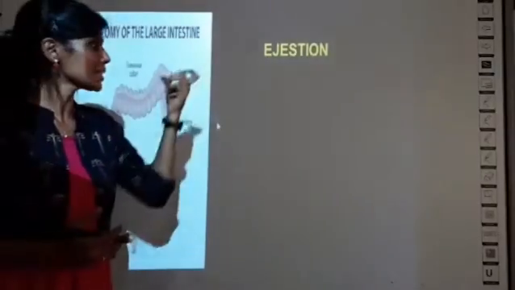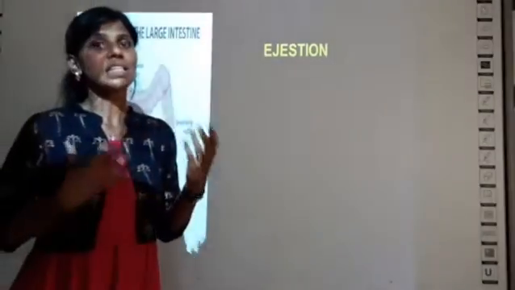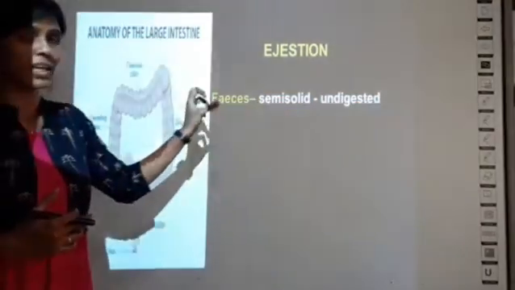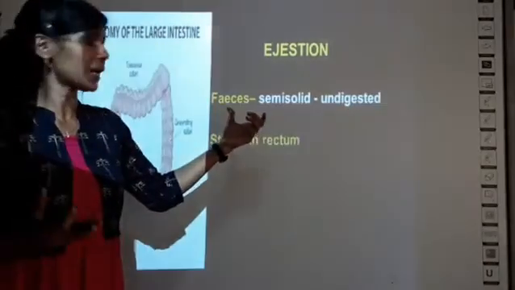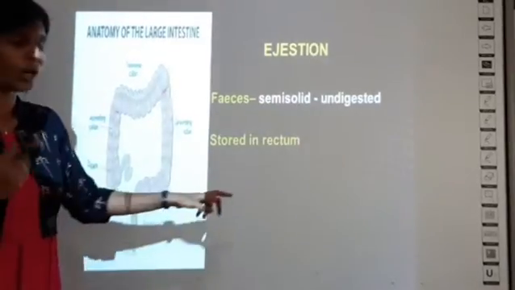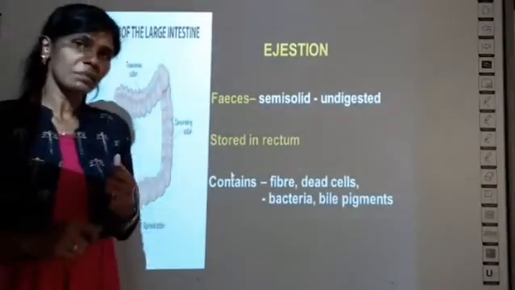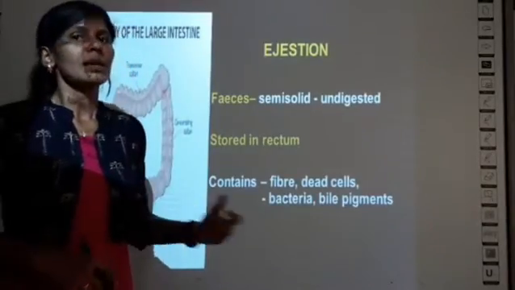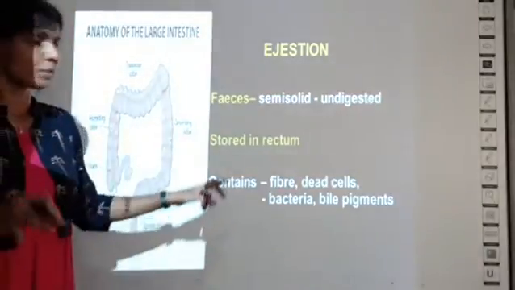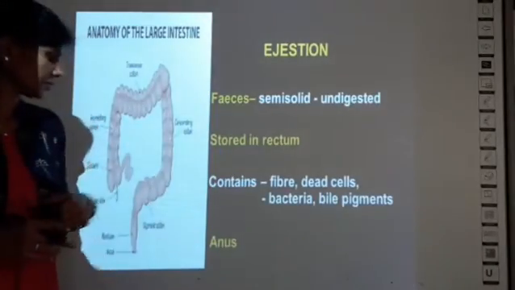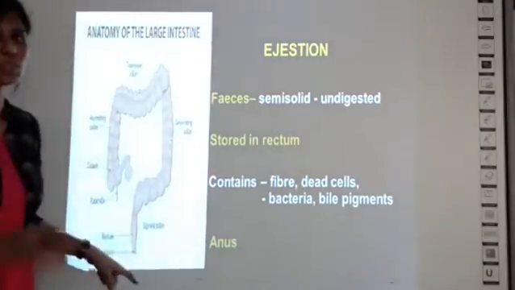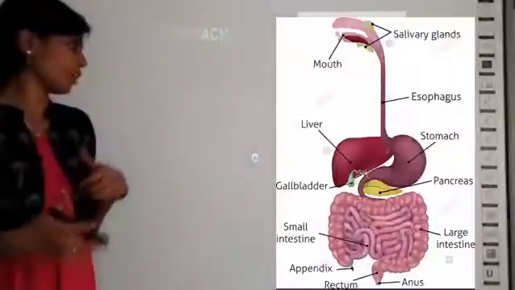The next process is egestion. Egestion is passing out the waste of your body through the anus in the form of feces. What are feces? Feces is the waste material what we pass out. It is semi-solid in nature and it is undigested food material. What do they contain? They contain fiber, dead cells of your body, bacteria, and also bile pigments apart from the waste products of digestion. Then, as I told you, the waste materials are passed out of your body through the anus, which is the opening in your body.